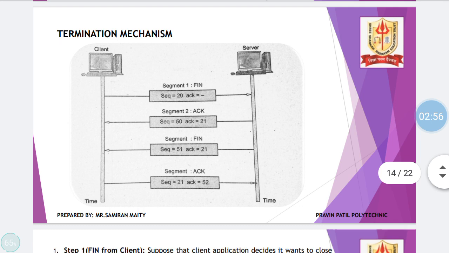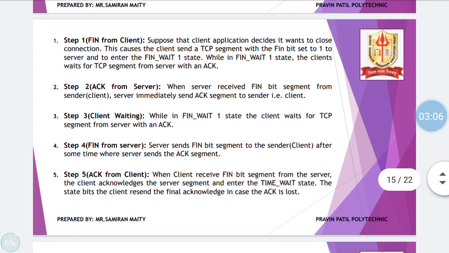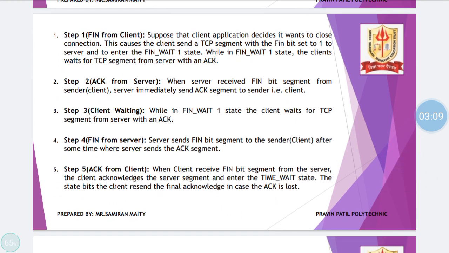Finally, once the task of communication has been done, the termination of the connection has to be done, and for that we have a termination mechanism with these types of messages sent between client and server. So a FIN message will be sent by the client. Suppose the client application decides it wants to close the connection. This causes the client to send a TCP segment with the FIN bit set to 1 to the server and to enter the FIN_WAIT_1 state. While in the FIN_WAIT_1 state, the client waits for a TCP segment from the server with an acknowledgement.